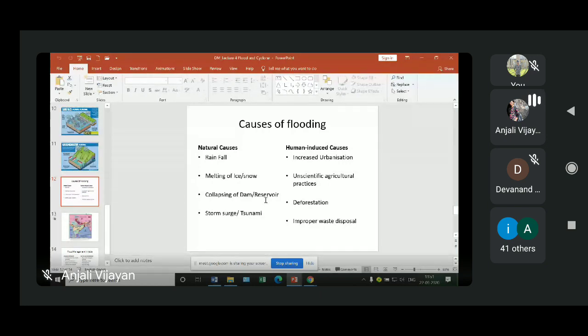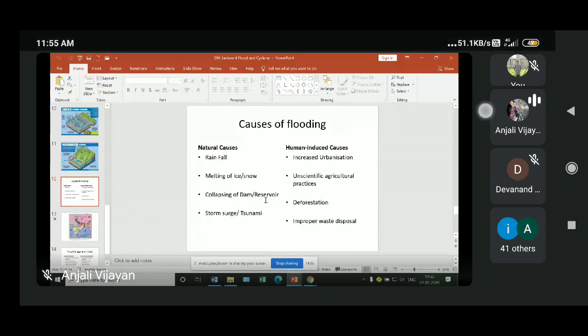And next is unscientific agricultural practices. In agricultural practices, like excess cutting and burning of agriculture, over cultivation, over grazing, all of this will cause the soil to become very infertile, and as a result the soil becomes unable to sustain the vegetation. So if the vegetation is decreasing, then it cannot absorb the water. As a result, there will be a large rate of surface runoff and it will cause flooding.